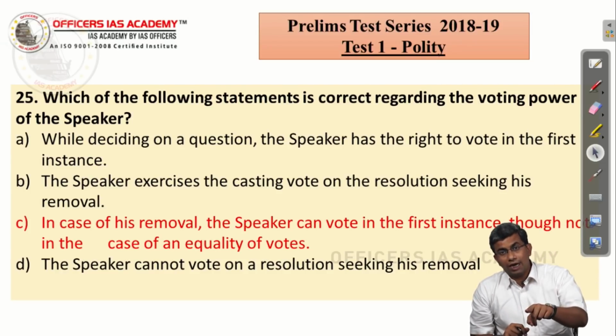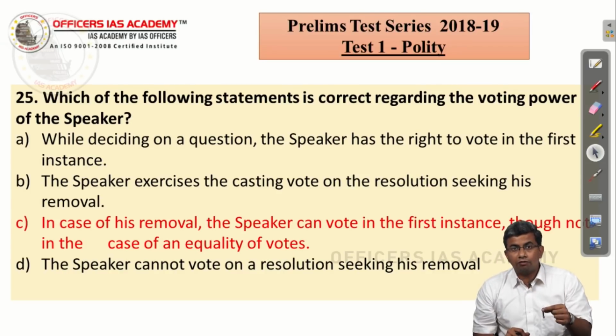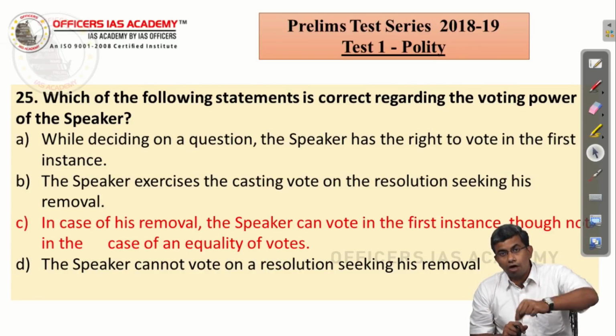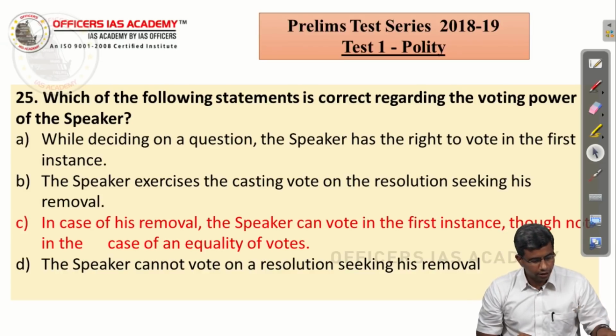The Chairman cannot do that in the Rajya Sabha because he is not a member of the house, whereas the Speaker, being a member of the house, will vote in the first instance as a member in a resolution which is for his removal. So the correct answer is C.